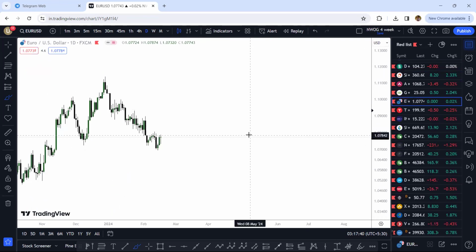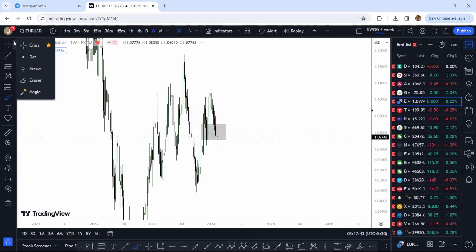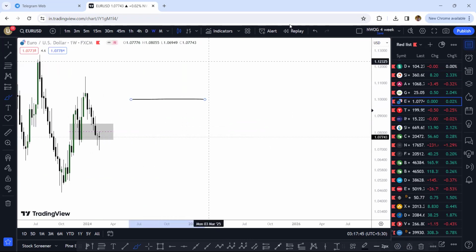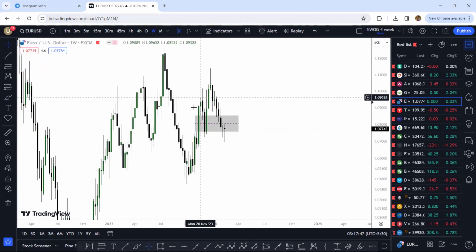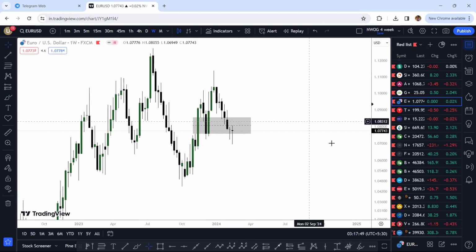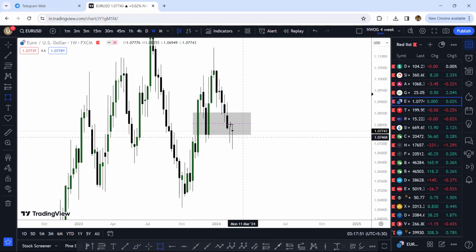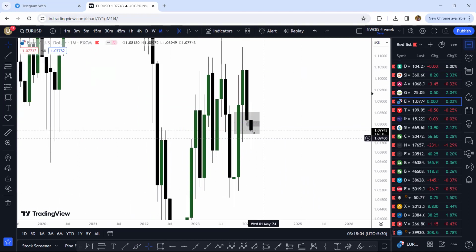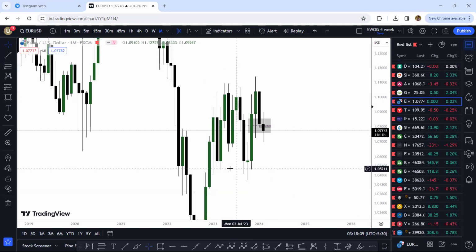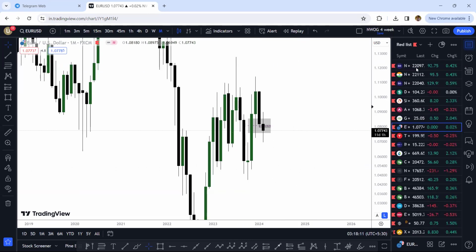And just in case, if we look here, this is where the prices are on Euro USD. So this is an inversion fair value gap, and at this point we have a fair value gap as well around here. So if it continues to stay below the 50% of this inversion fair value gap, it's going to drop down very hard. And maybe we can go back down once again to reach somewhere here. So that is something that we can also look for in Euro USD.